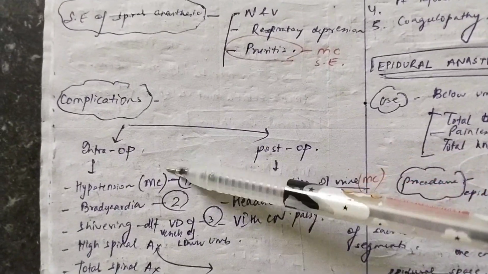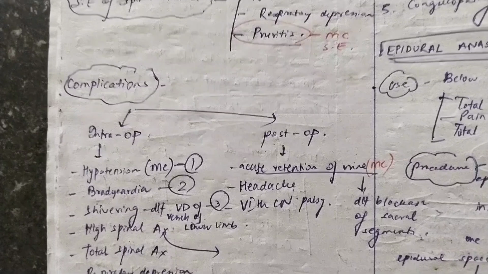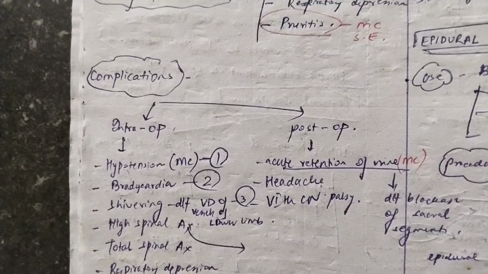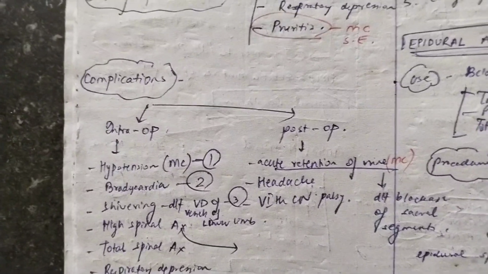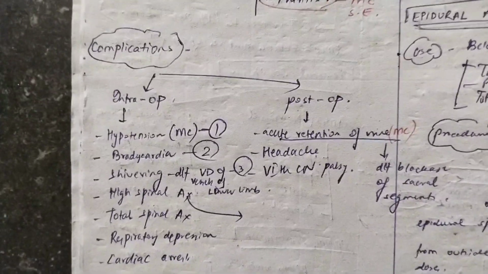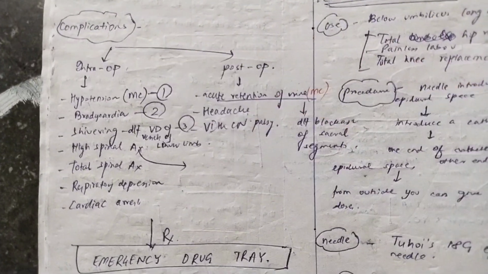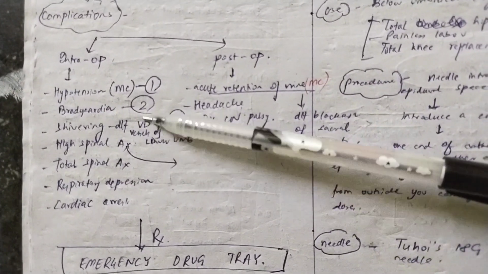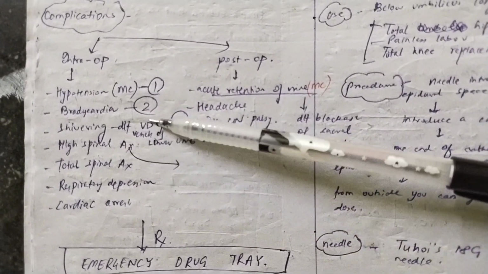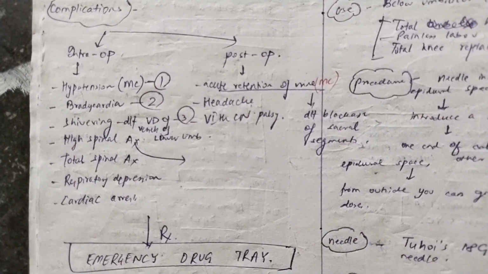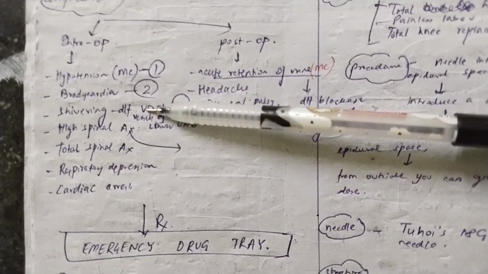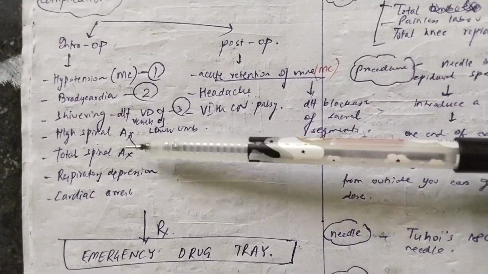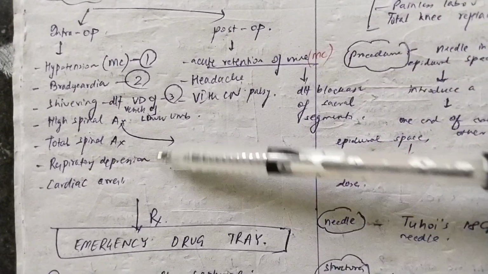We classify the complications into two broad headings: intra-op complications and post-op complications. Intra-op complications are the complications of spinal anesthesia that occur during the OT, and post-op, as the name says, are those after the operation. What are the intra-op complications that we should know about? First is hypotension, that is low blood pressure, and this is the most common complication. Then you have bradycardia. Then you have shivering. Why is there shivering? Because there is vasodilation of the vessels of the lower limb after you give spinal anesthesia, hence there is shivering. Fourth, there is high spinal anesthesia. Then there is total spinal anesthesia. Then there is respiratory depression, and then there is cardiac arrest.